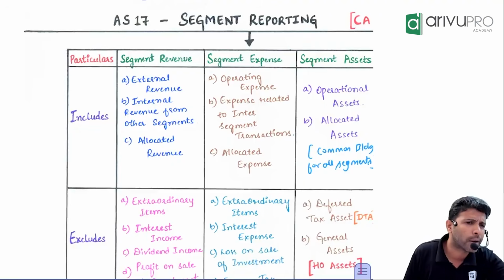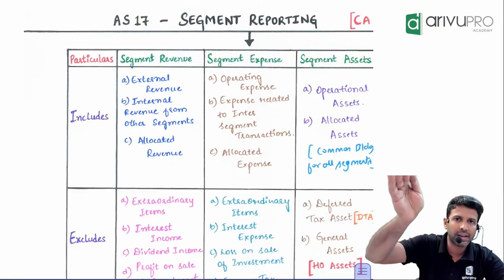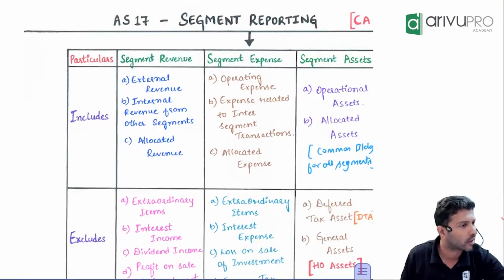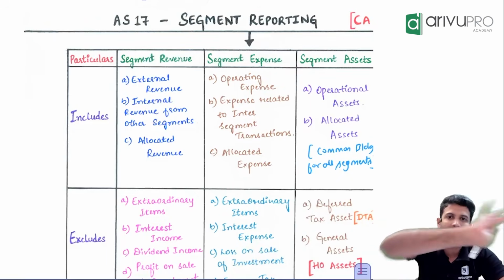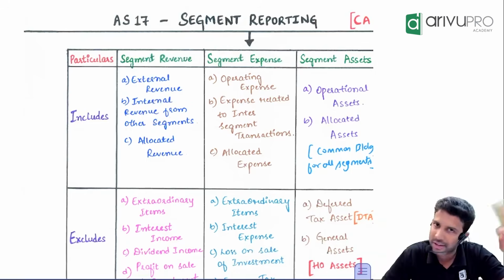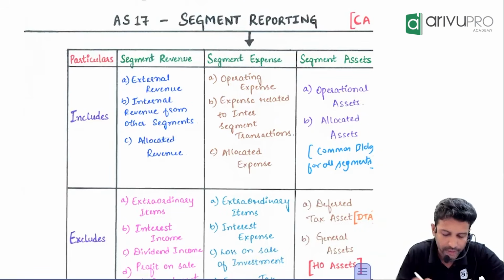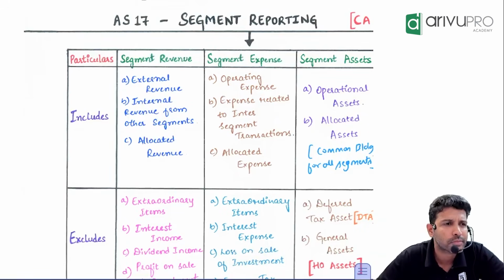External revenue means what? Segment selling the goods to an outside customer, outside the entity customer. That is external. Internal means one segment selling the goods to other segments. That is internal. Allocated revenue. What is this allocated revenue?